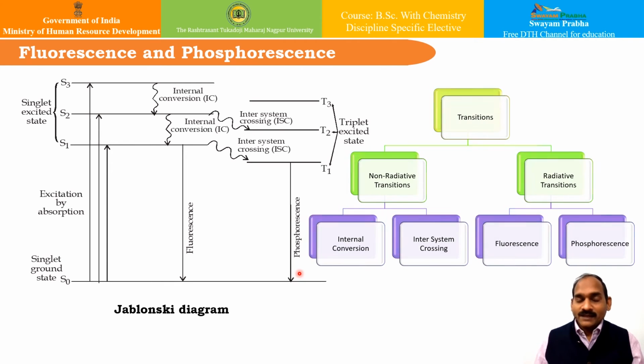Apart from this, there is another part which is the chemical reaction, which is obviously not mentioned over here, but one needs to know what these chemical reactions are. In some cases, none of the above transitions takes place after the excitation. However, the molecule undergoes a chemical reaction, which is called the photochemical reaction. Since the singlet state returns quickly back to the ground state, the probability of photochemical reaction is more in the triplet state than in the singlet state. Hence, most photochemical reactions occur through the triplet excited state.